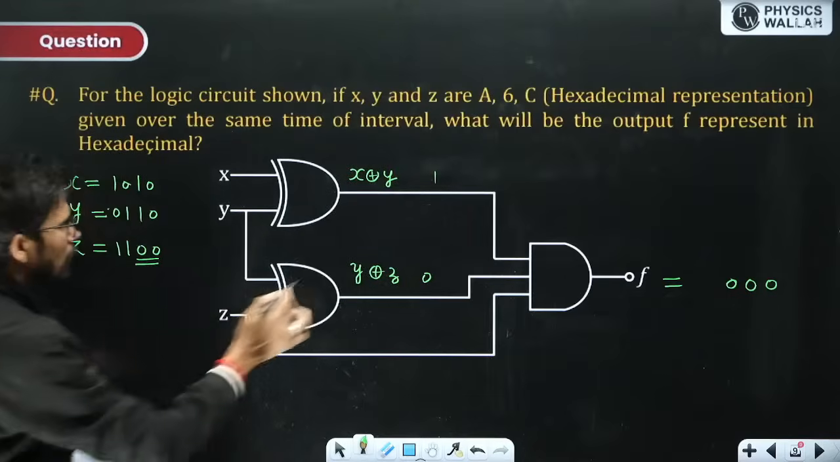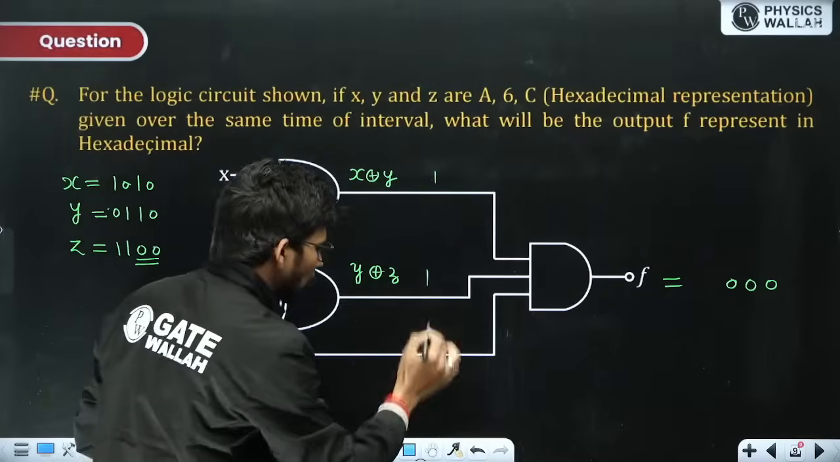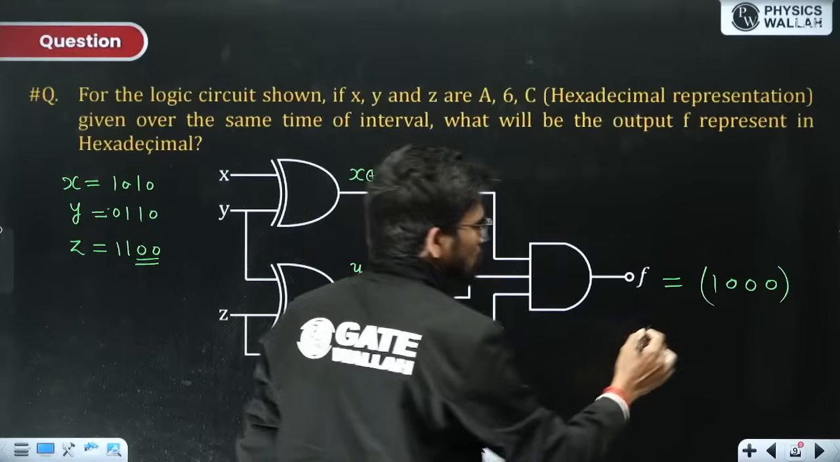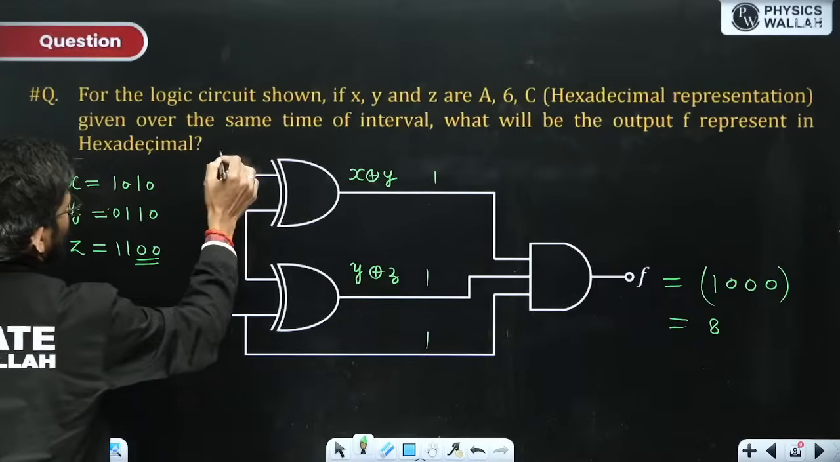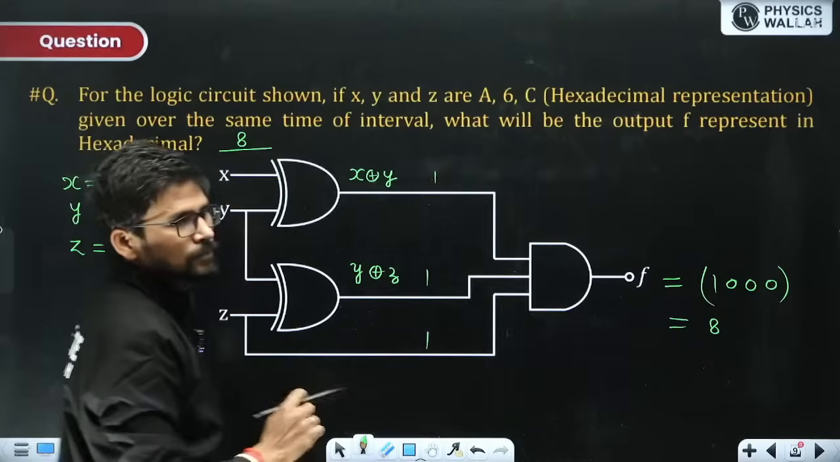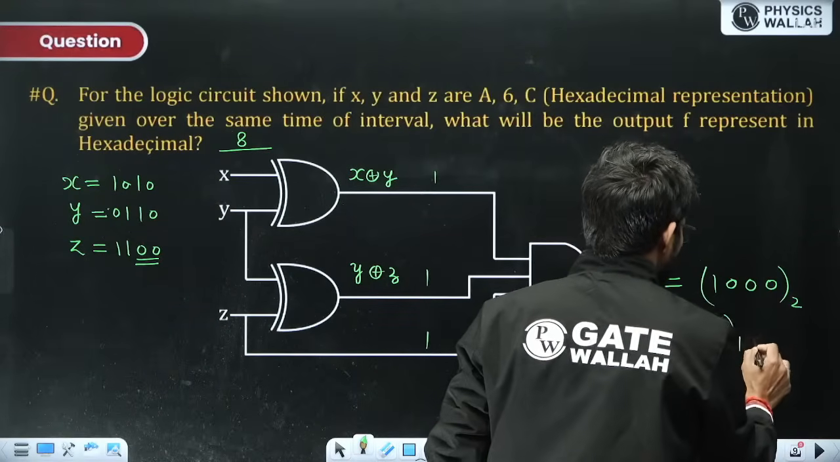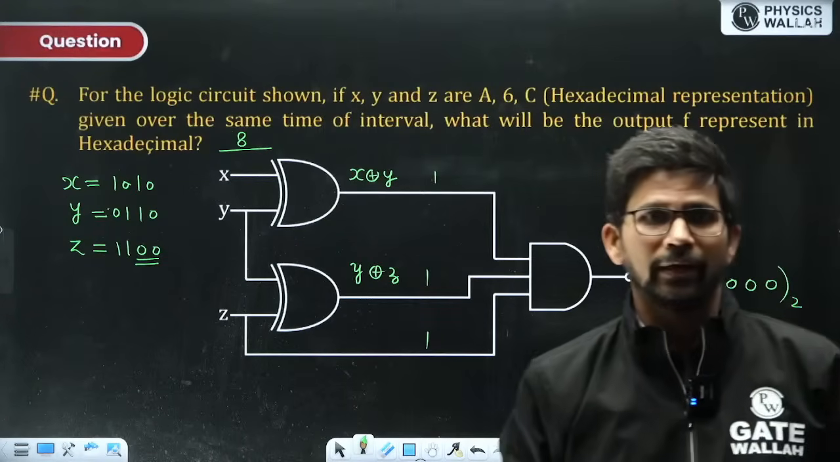Now for the first bit, 1 XOR 0 is 1. 0 XOR 1 is 1 over here. And now this is 1 again. So 1 1 1 is 1. So this is going to be 1 0 0 0, which is nothing but 8. This is nothing but 8 in hexadecimal. This comes in binary, and if you group these 4 bits in hexadecimal, this will be 8.